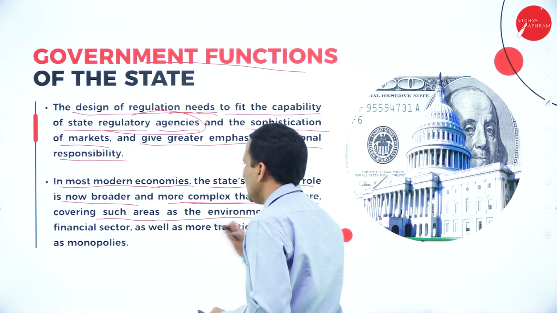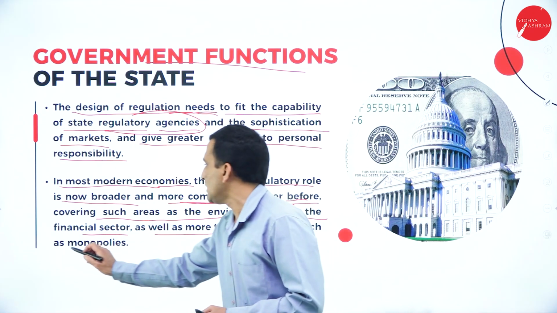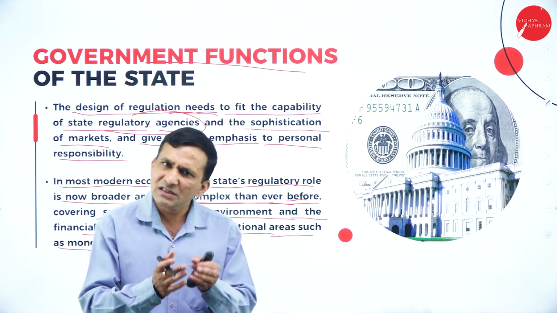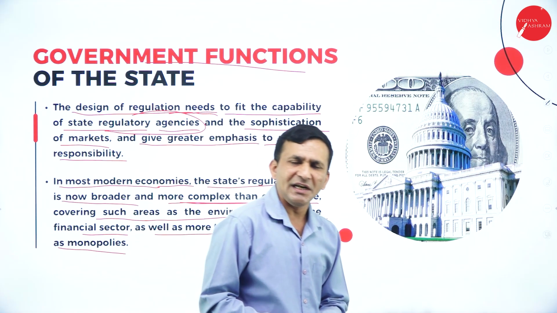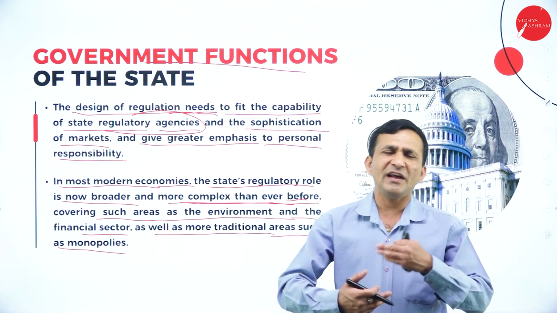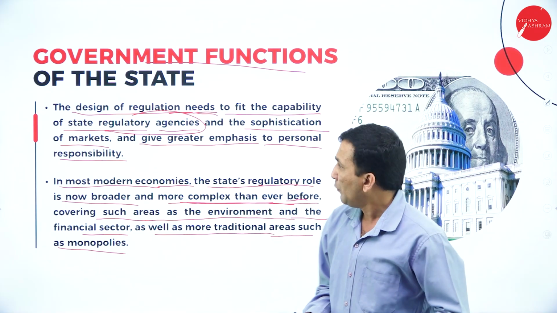And the financial sector, as well as more traditional areas, is a monopoly. The financial sector makes a large contribution to GDP and the economic background. If you study it, the economic role is taking a very important role moving forward.